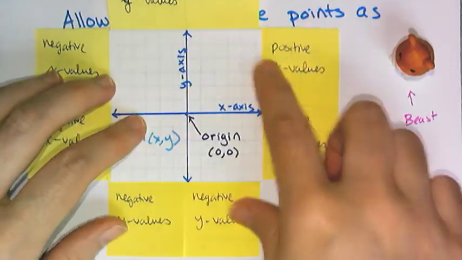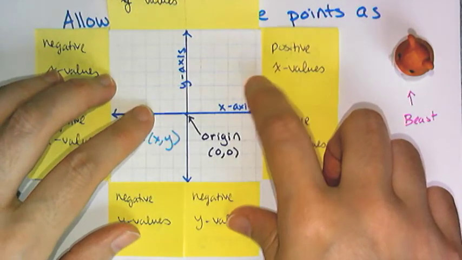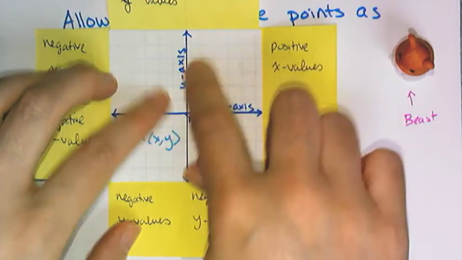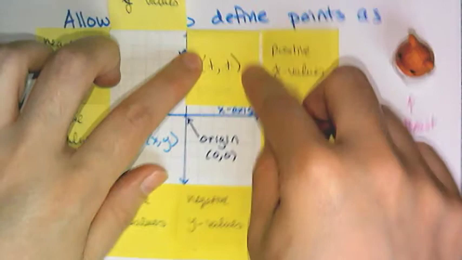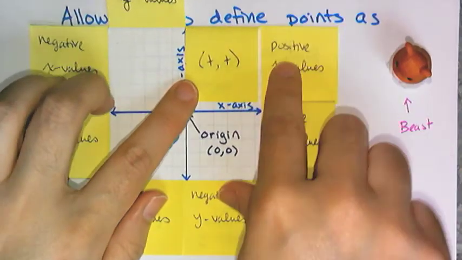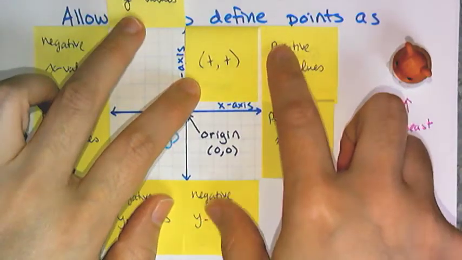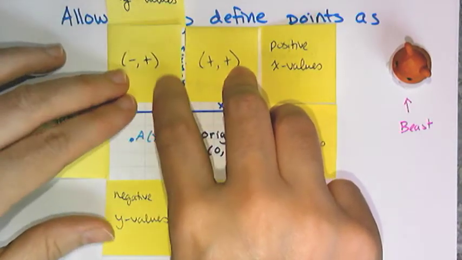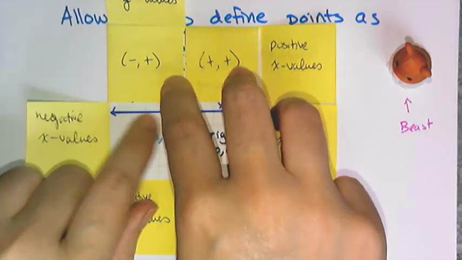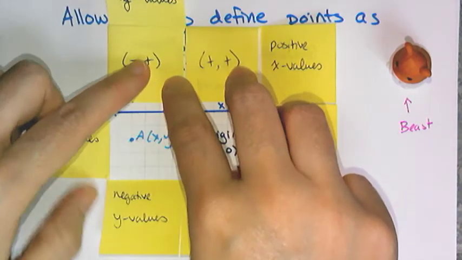And so if I wanted to know what kind of points are available in each of these sections, in this first section of the graph up here, I have positive x and positive y's. Positive, positive. Okay. This second section of the graph here, I have negative x values over here and positive y's.